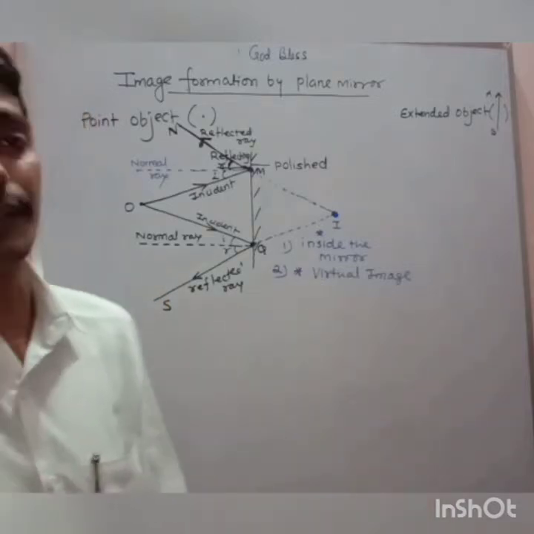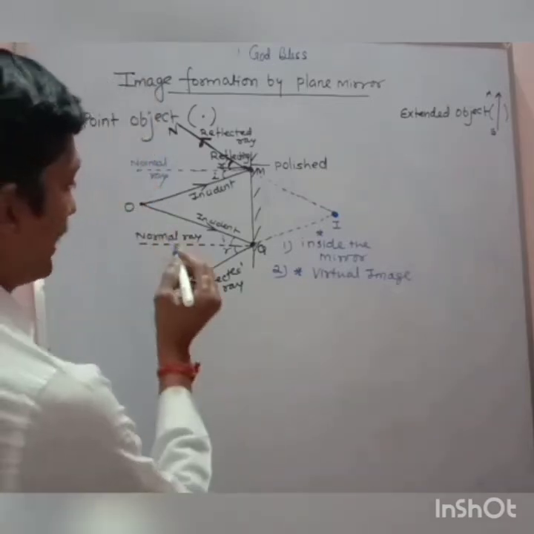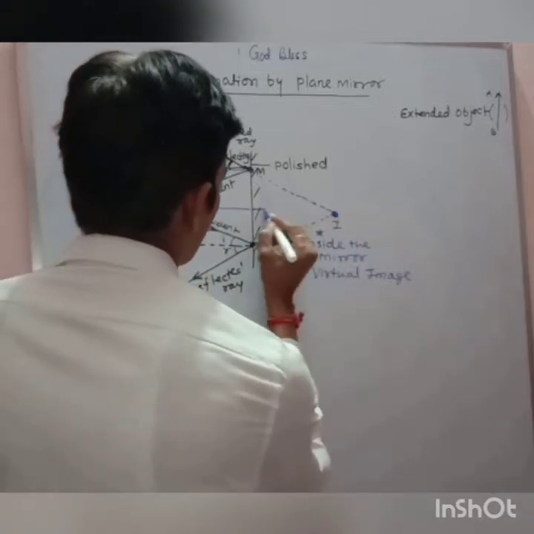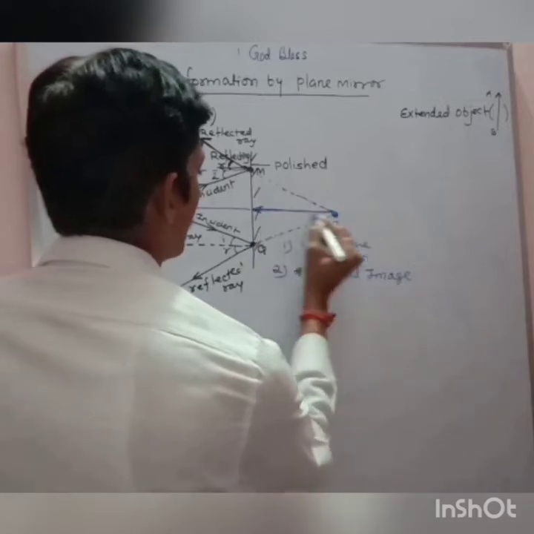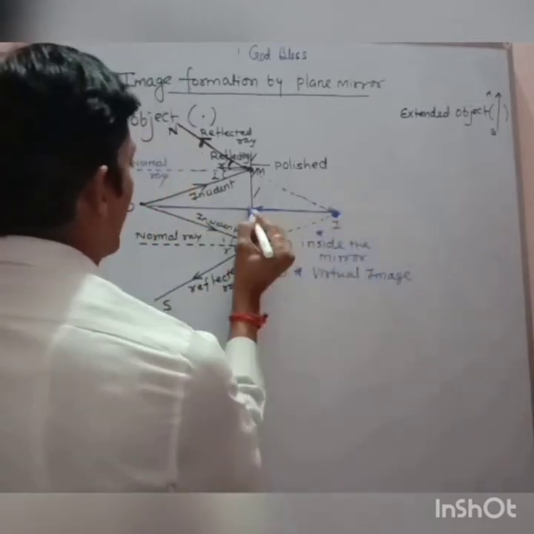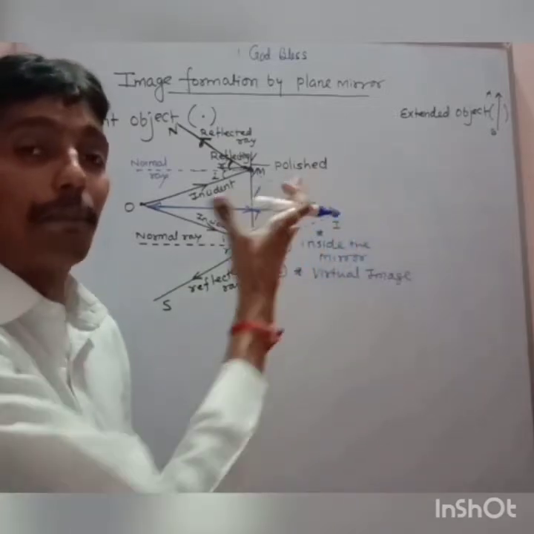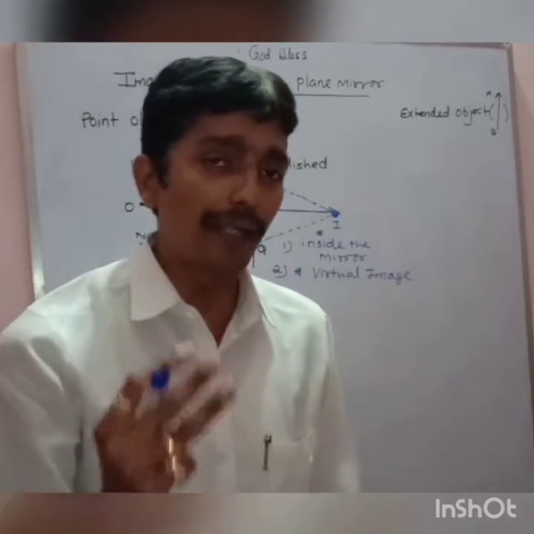And the last point, which is very important, my dear, you can see in my diagram, जितने distance पे object है, the image is also at the same distance. Please try to understand. Image कितने distance पे मिलता है from the plane mirror? That is my point number 3. What is my point number 3?